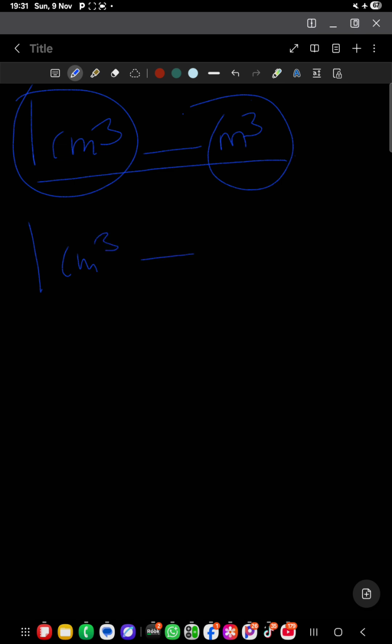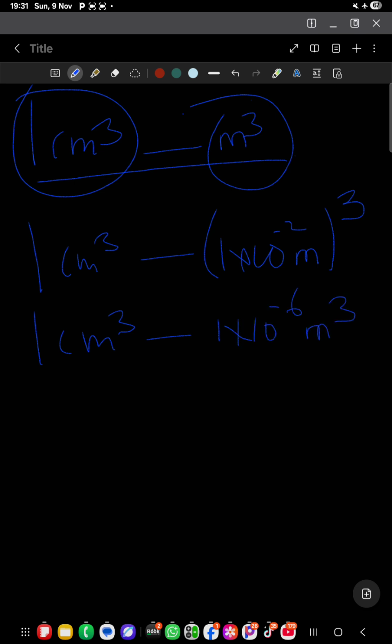But this is a volume. So you say 1 times 10 to the power negative 2. You put this one in brackets. Then, since this is volume, you give out what? A 3. So this means that in 1 cubic centimeter, there is about 1 times 10 to the power negative 6 what? Cubic meters.